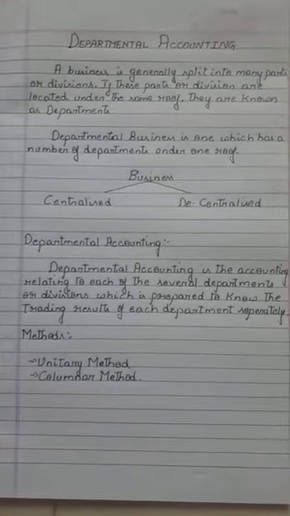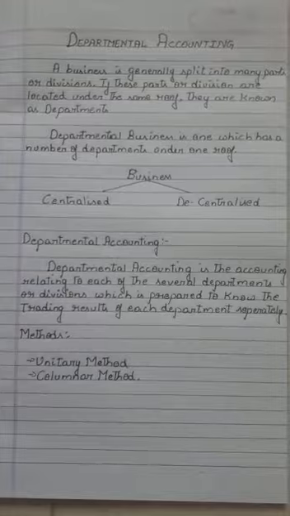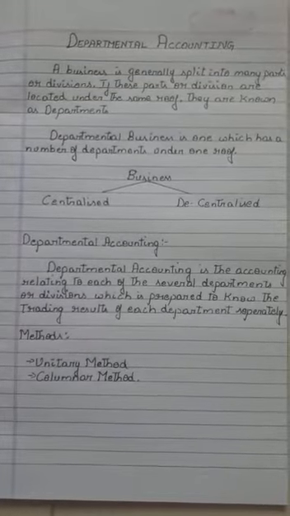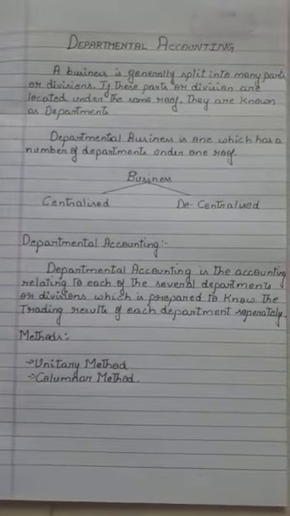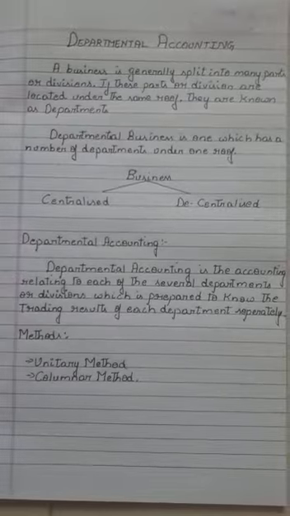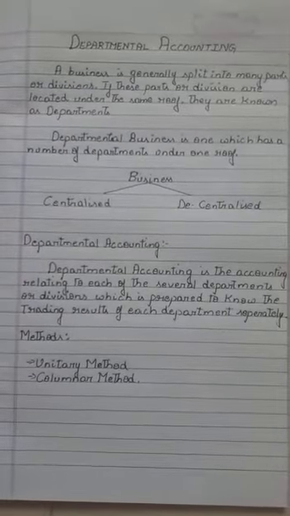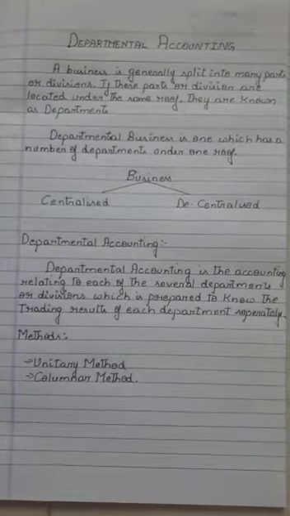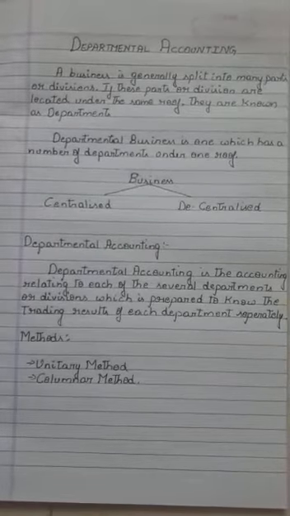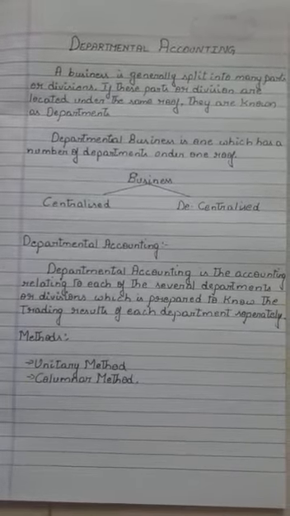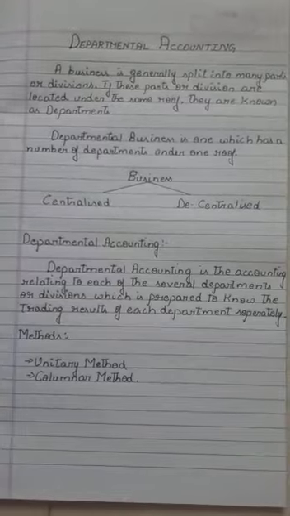As we know, a business is generally split into many parts or divisions, and if these parts or divisions are located under the same roof, each part will be considered a department. So if departmental business should be considered, then a number of departments should come under one roof.